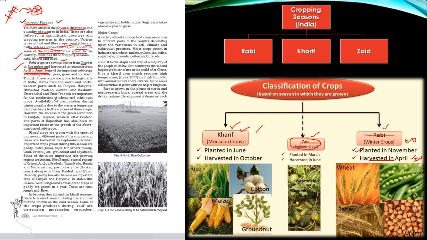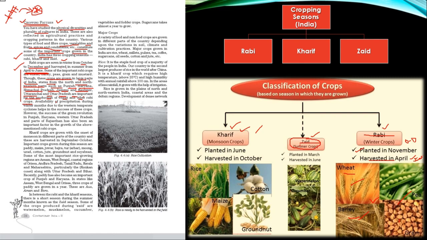Some of the important Rabi crops which are grown during this cropping period are wheat, barley, peas, gram and mustard. Very clearly it is given in your book. Though these crops are grown in large parts of India, states from northern and northwestern parts such as Punjab, Haryana, Himachal Pradesh, Jammu and Kashmir, Uttarakhand, Uttar Pradesh are important for the production of wheat and other Rabi crops. So majorly Rabi crops or Rabi season holds more of importance with reference to your northern Indian side.